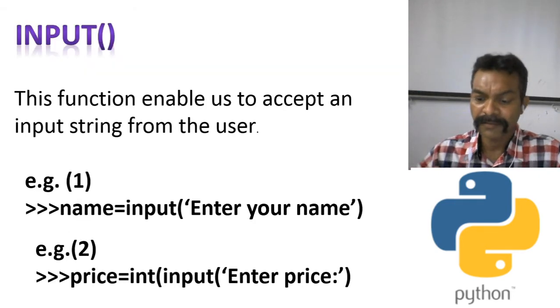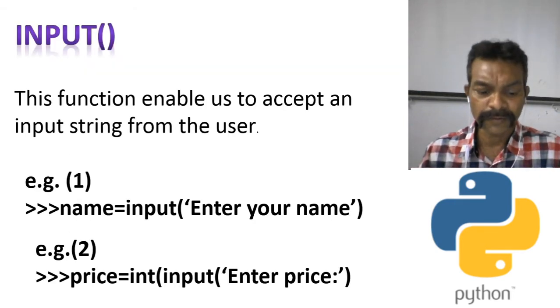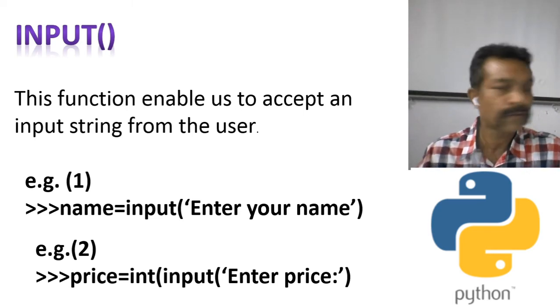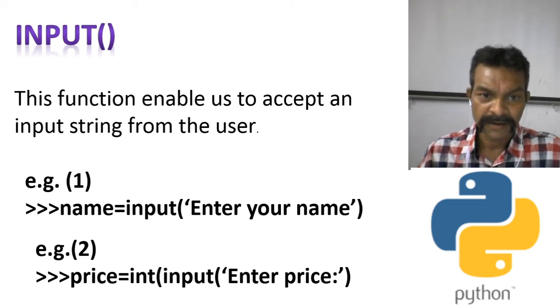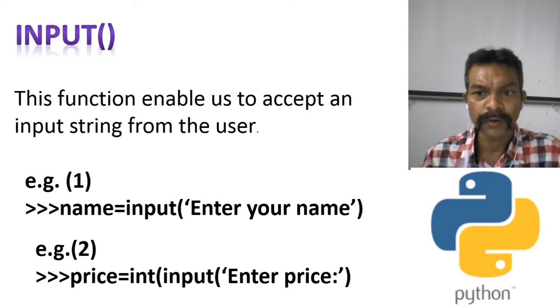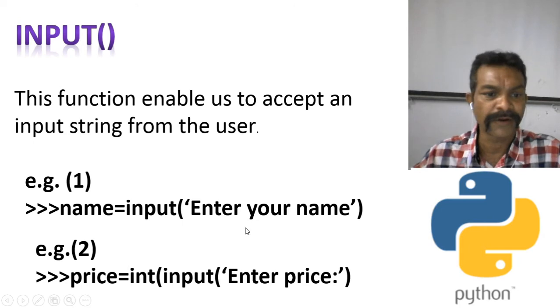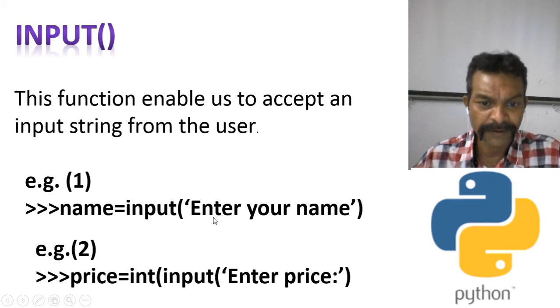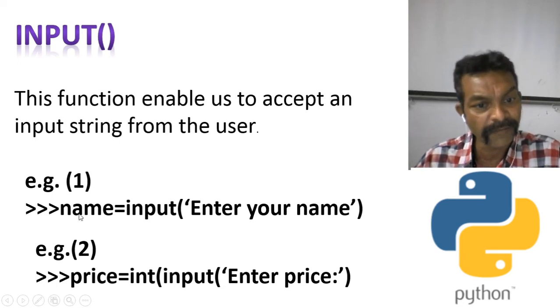The first function I want to discuss with you is the input function, because you have already learned this function in class 11th. This function enables us to accept an input string from the user. Here I have given you one example. See, name is equal to input, enter your name. What it means is whatever value is inserted by the user in the form of a string will be stored in this name variable.